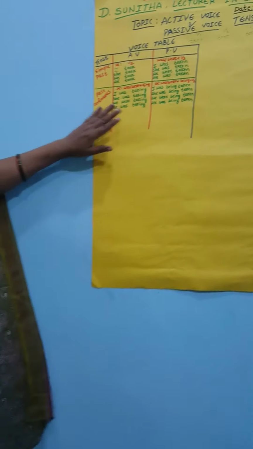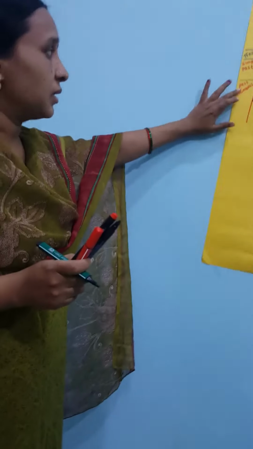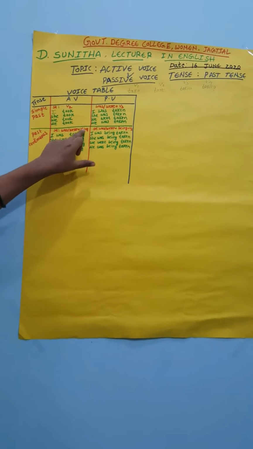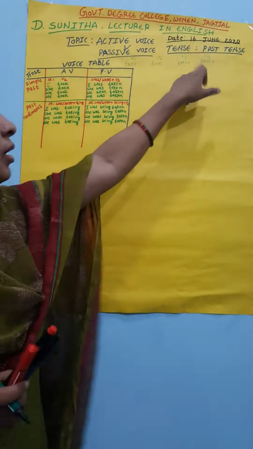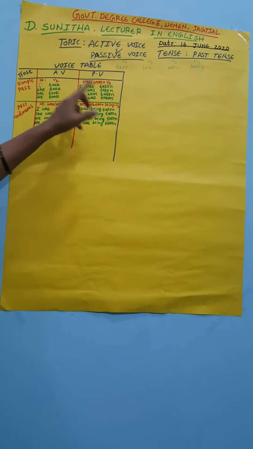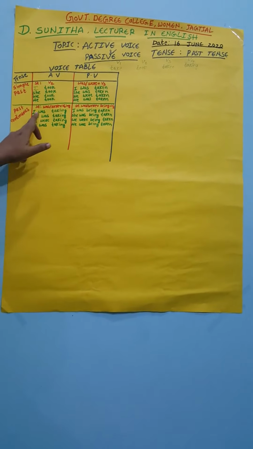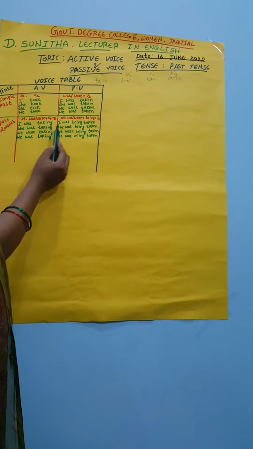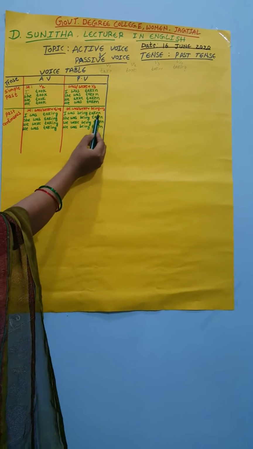I am repeating it. See here. In the past continuous, the structure of the active voice is was or were plus the base form, nothing but the ing form, like taking. So this structure will change into the passive voice: was or were plus being plus V3. The ing form will change into being. The verb will change into the V3 form. Okay. I was taking, I was being taken.